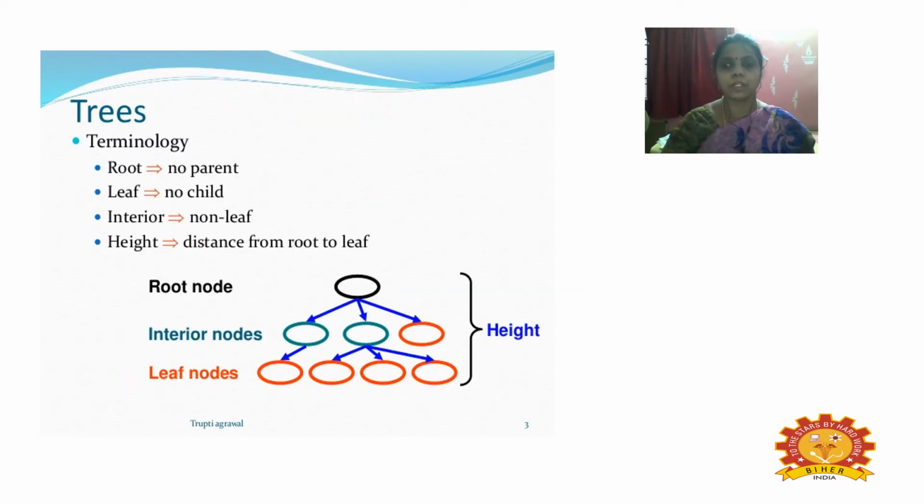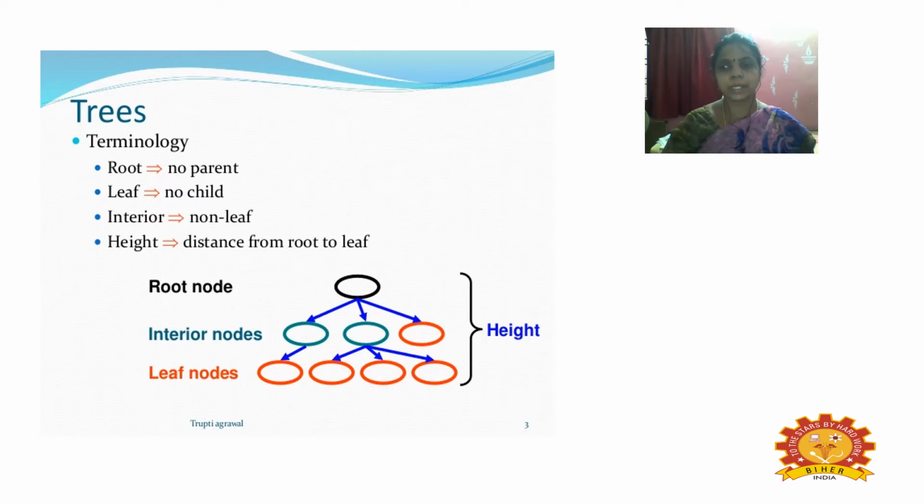When we go to the terminology of a tree, we are going to explain the root. The root has no parent, and there will be only one root. A leaf node has no children, and interior nodes are the non-leaf nodes. Height is the distance from the root to the leaf.